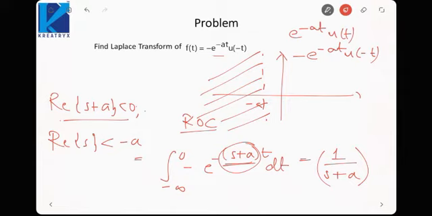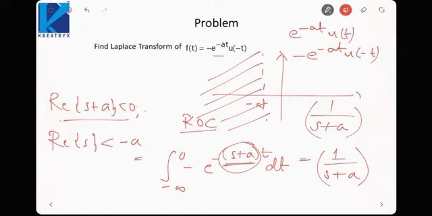So that means, if I give you the Laplace transform and I want to know which signal's Laplace transform it is, then you need to know the ROC. Otherwise, if I give you directly that the Laplace transform is 1 upon s plus a and we need to find the time domain signal, you can never find it unless you know the ROC, because this Laplace transform is possible for more than one signal.